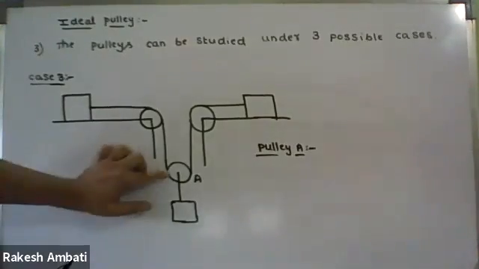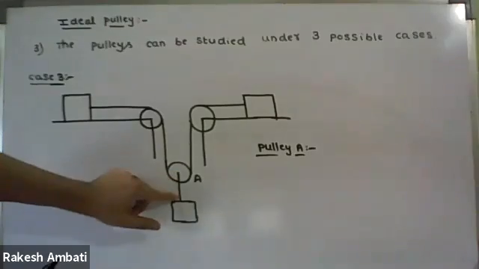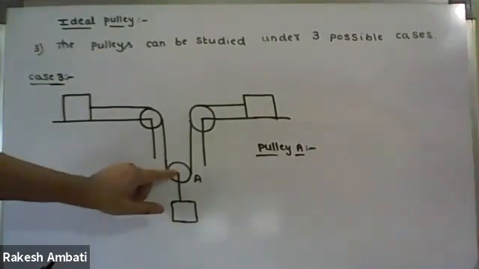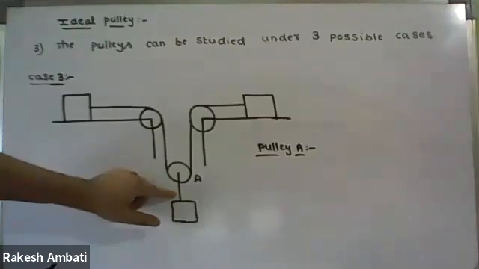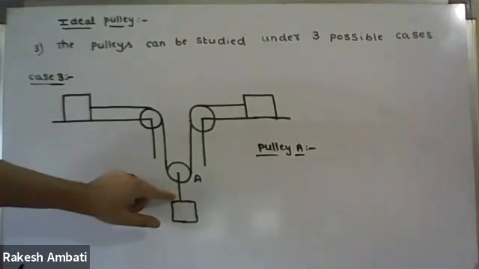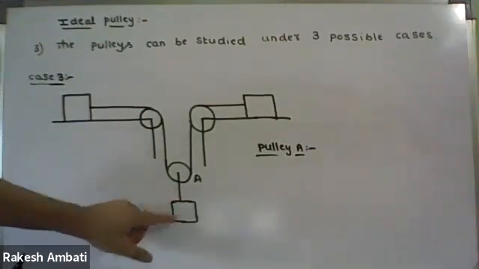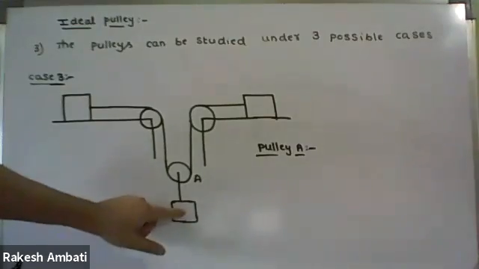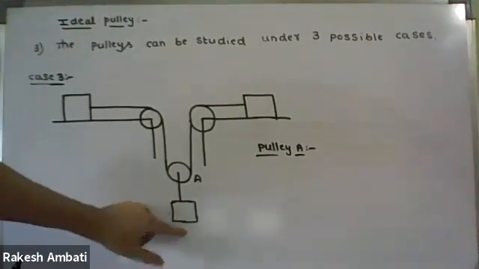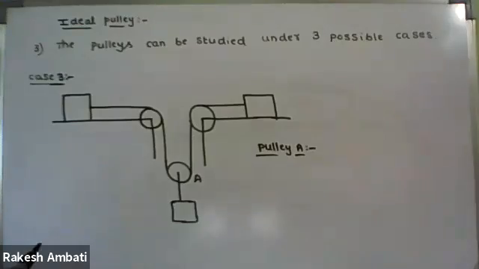So in the case of pulley A, what about the central arm, the main arm? Free to move or fixed? The central arm is free to move. Why? Because if the block is moving downwards, then this central arm, main arm moves.